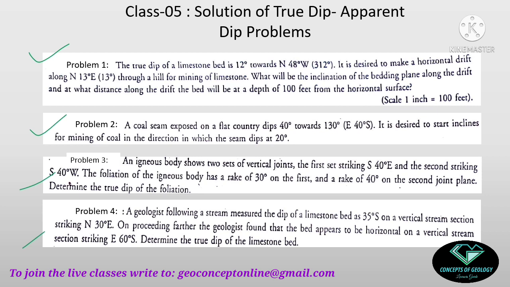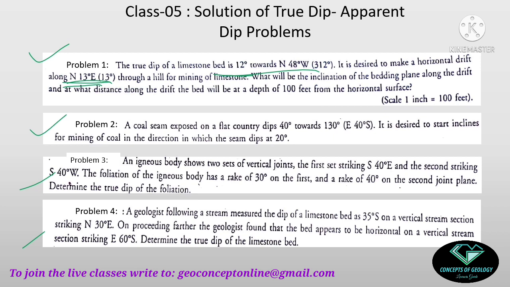Problem 1: the true dip is given. This is 12 degrees and the direction is also given. It is desired to make a horizontal drift along this direction. What will be the inclination of the bedding plane along this drift? That means definitely the true dip is given, and I am intending to find the apparent dip along this direction. So what formula you need to use, you think of that and you solve this problem.